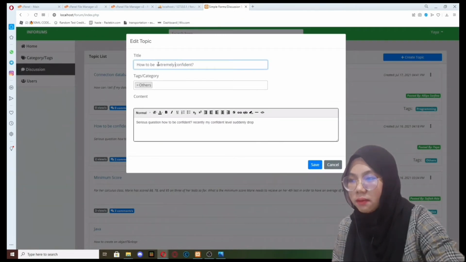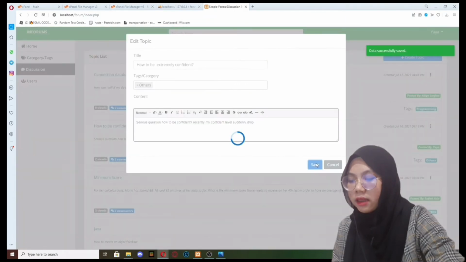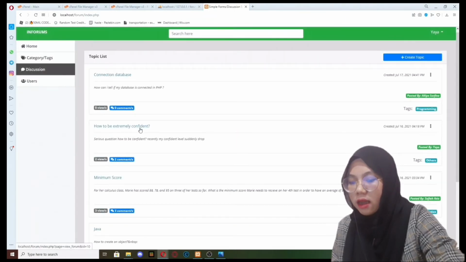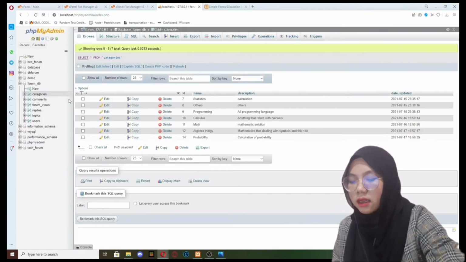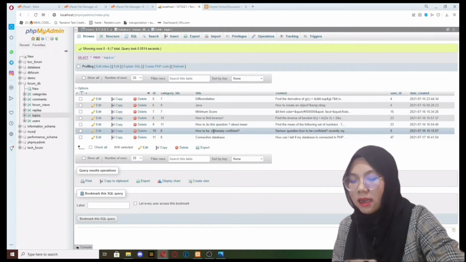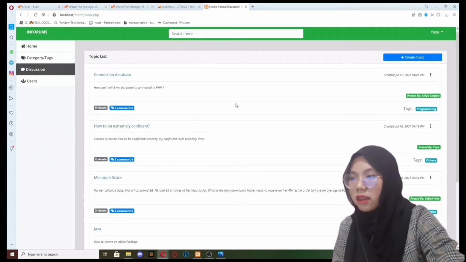For example here, admin adds an extra edit to the title. After that, admin needs to click the save button so that the latest edit will be saved. For every single edit that admin makes, the latest editing will also be saved to the database.